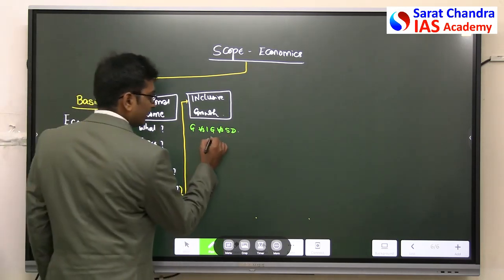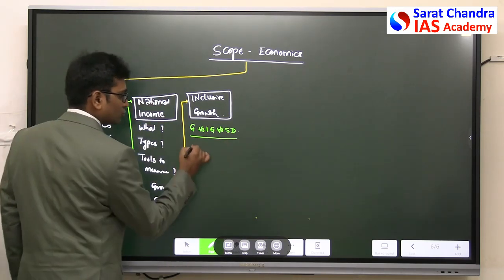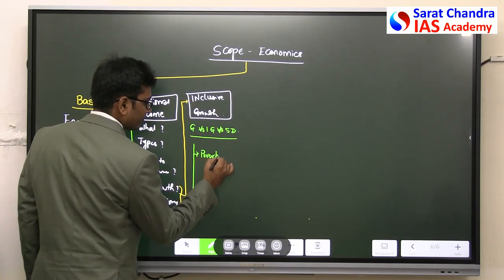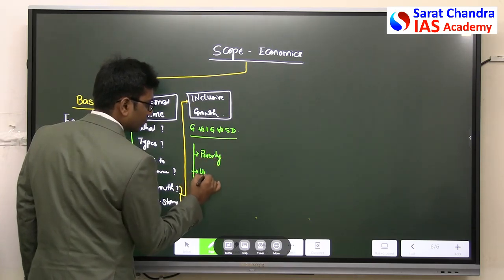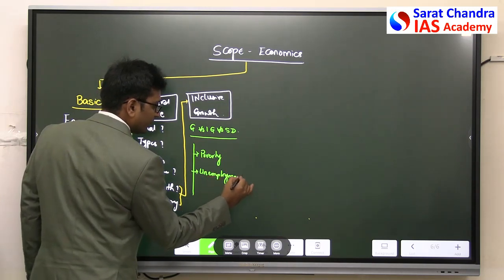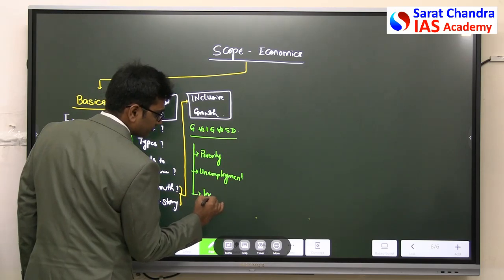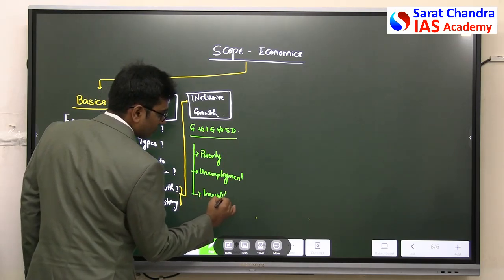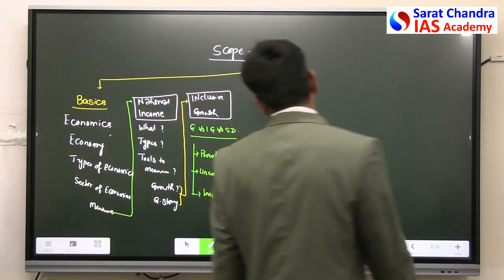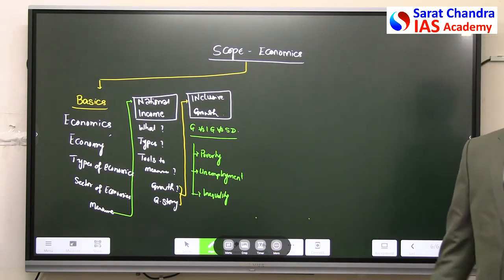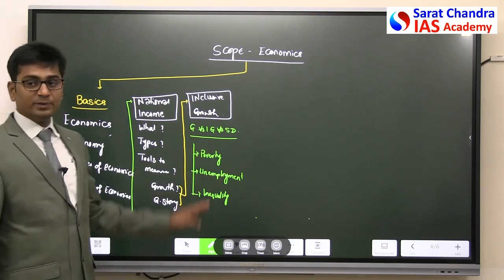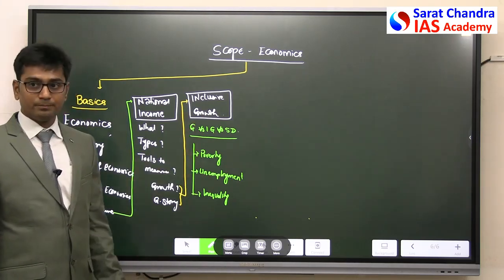Whenever I say social development, here we will study certain factors known as poverty, unemployment, and inequalities. These are the basic things that we have to study. Now how to eliminate them we will be studying. So this will be the component.